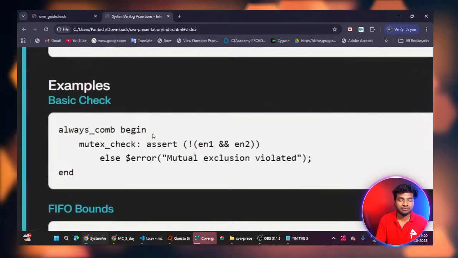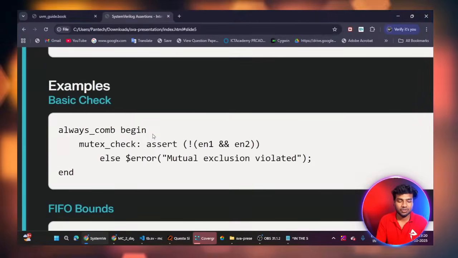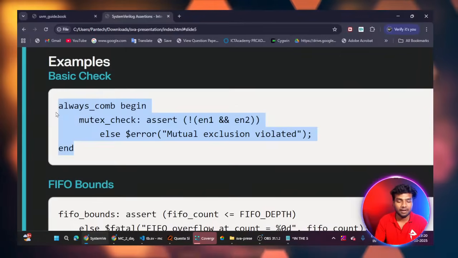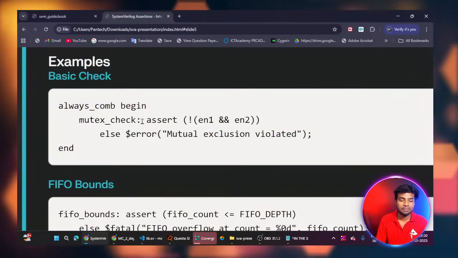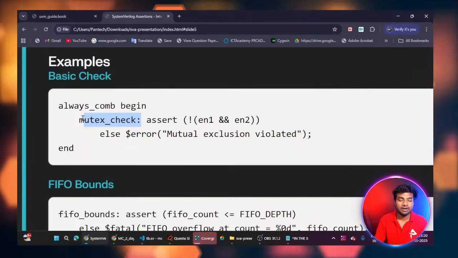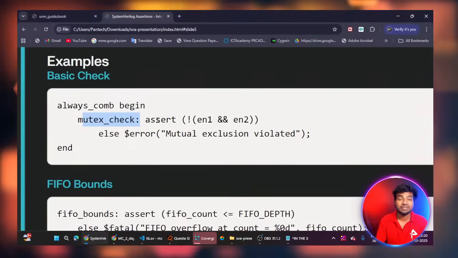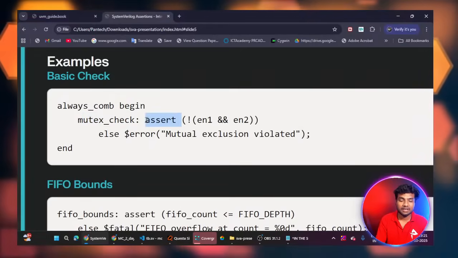So this is an example for the immediate assertion. Here you can see the always combinational block. Here is the name of the assertion, like mutex_check. This is the name of the assertion, and this is the assertion keyword.